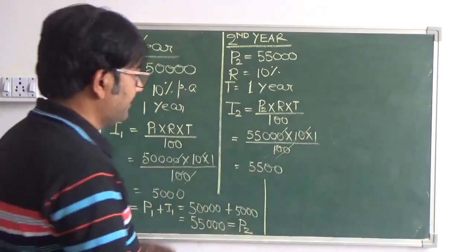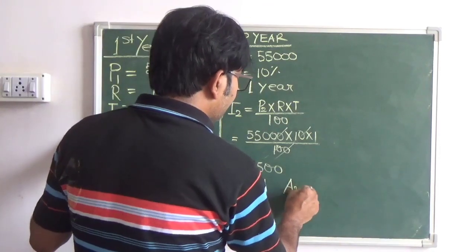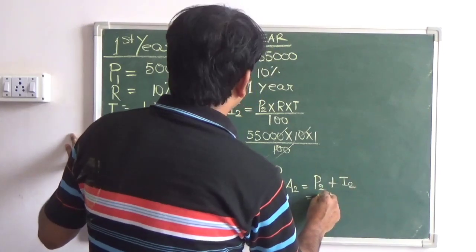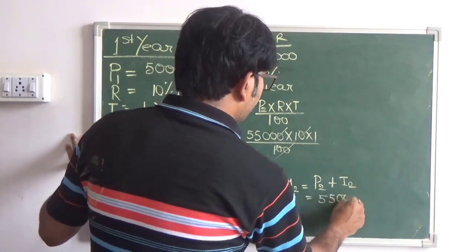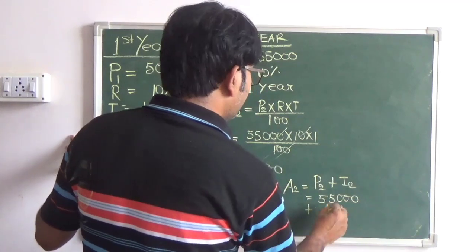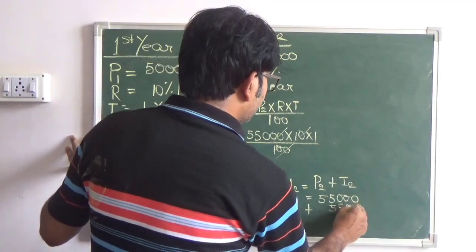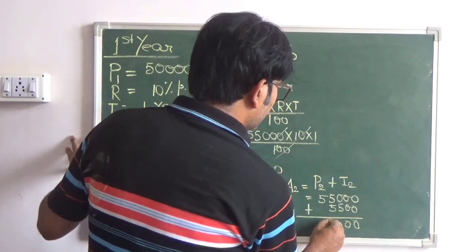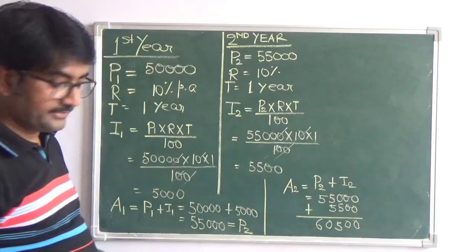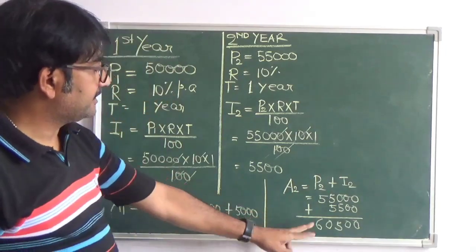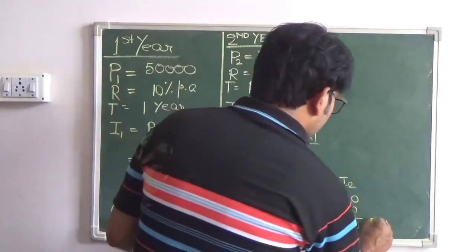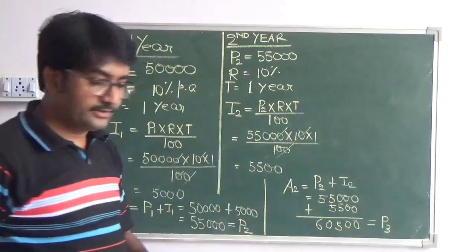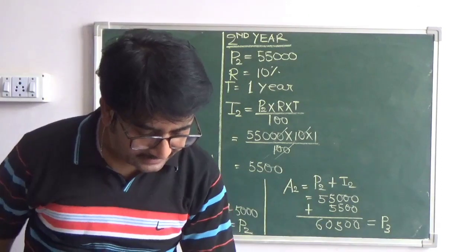Now you find the amount. Suppose it is A2, that comes to P2 plus I2. So P2 is 55,000 and let us add 5,500 here only. So it is 60,500. So this is the amount at the end of 2 years, and let it be P3, because you need to go for 3 months again, right?